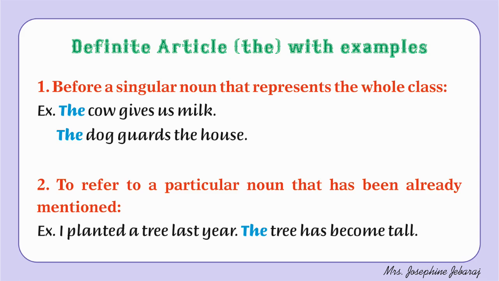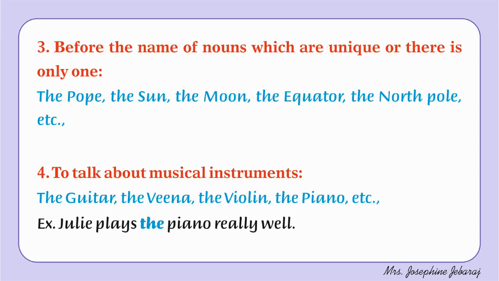Number 2. To refer to a particular noun that has been already mentioned. Example, I planted a tree last year. The tree has become tall. Here, when I say tree the first time, I used "a tree". But the second time I used "the tree" because I speak about the tree in particular that I have planted already.